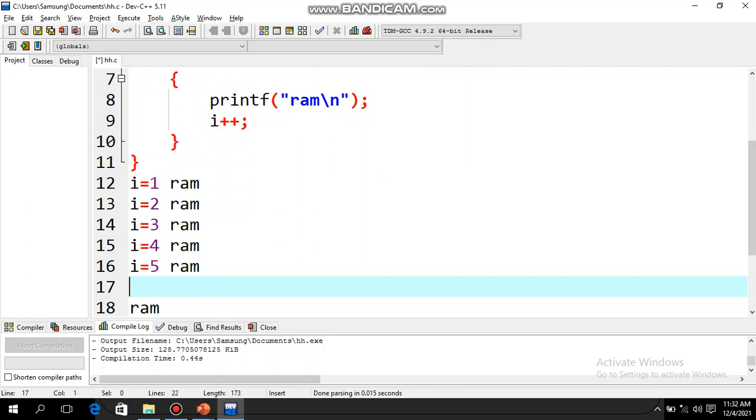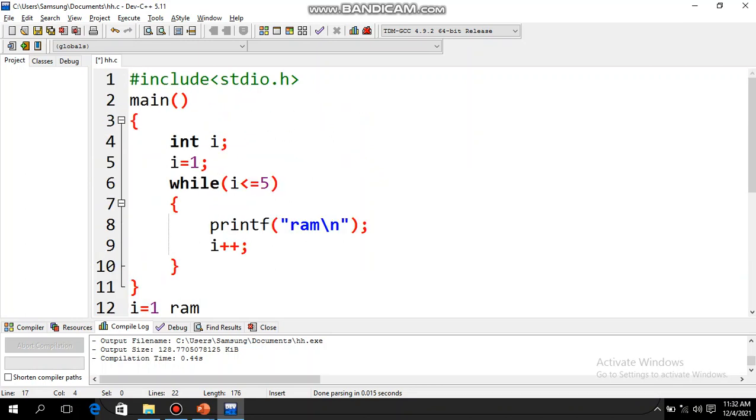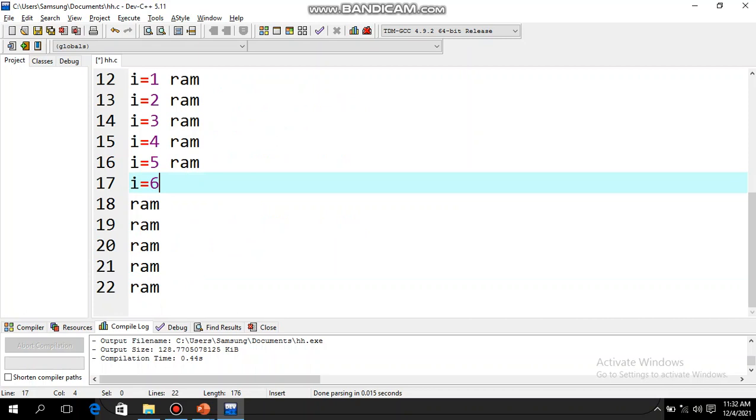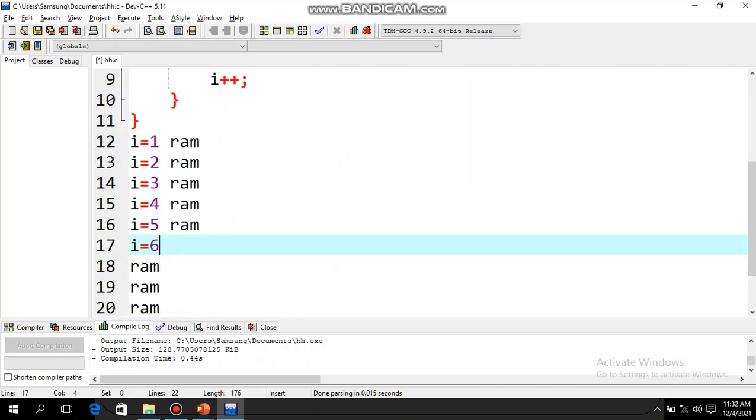Now I is equal to 6. Now when I becomes 6, it will check, is 6 less than equal to 5? No. So it is not going to execute this part. It will come out of the loop. So nothing is there. It is the end of the program. So this is how your loop will run.